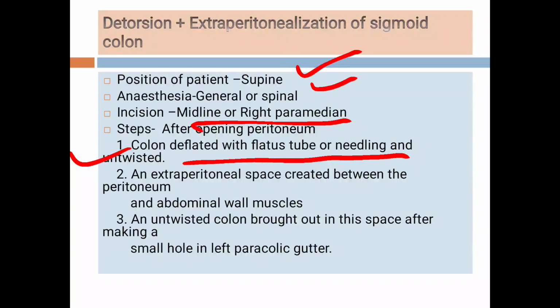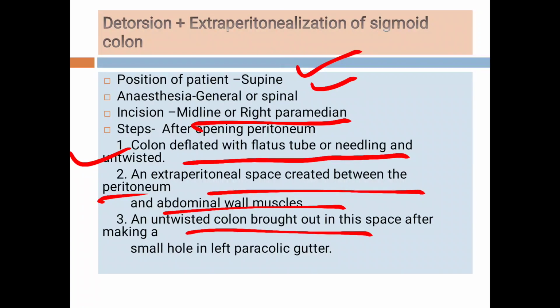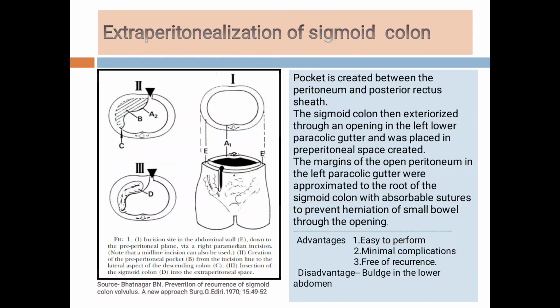An extraperitoneal space is created between the peritoneum and the abdominal wall. Then the untwisted colon is brought out into this space after making a small hole in the left paracolic gutter. Now see students, this is the figure. First the midline or paramedian incision is taken, then a pocket is created between the peritoneum and the posterior rectus sheath.